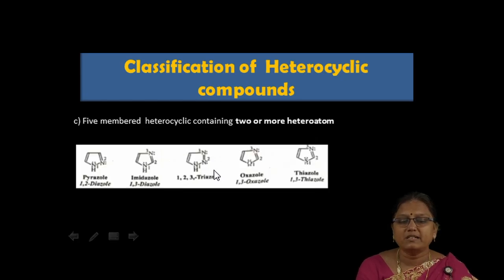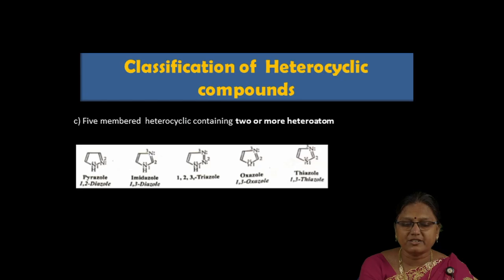Coming to the third heterocyclic classification, that is 5-membered heterocyclic compounds with 2 or more heteroatoms. Look at the first example. This is a 5-membered ring system in which the first and second positions take up the heteroatom, that is nitrogen. In the 1-2 positions of the 5-membered ring system, nitrogen is present.